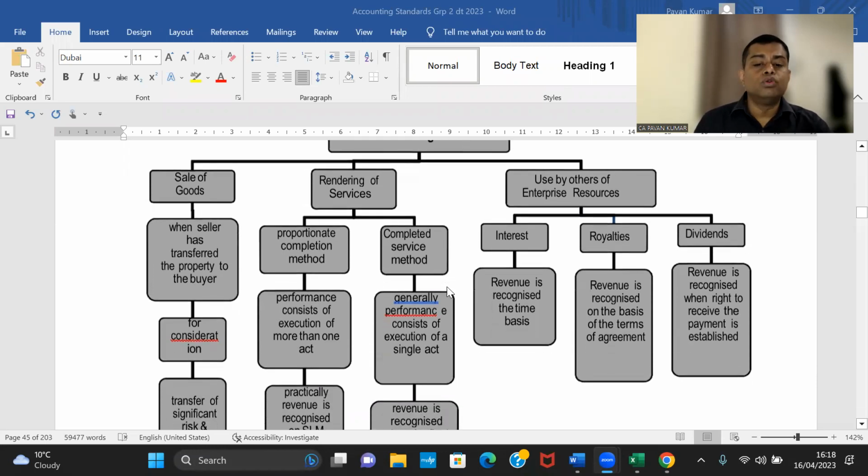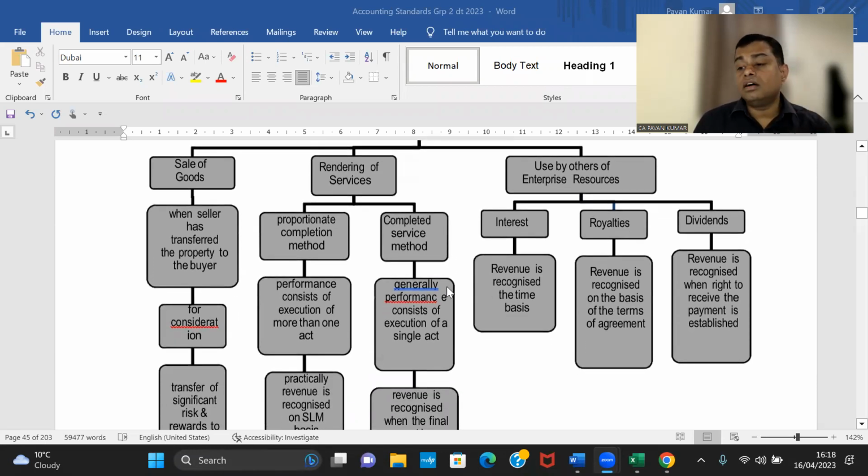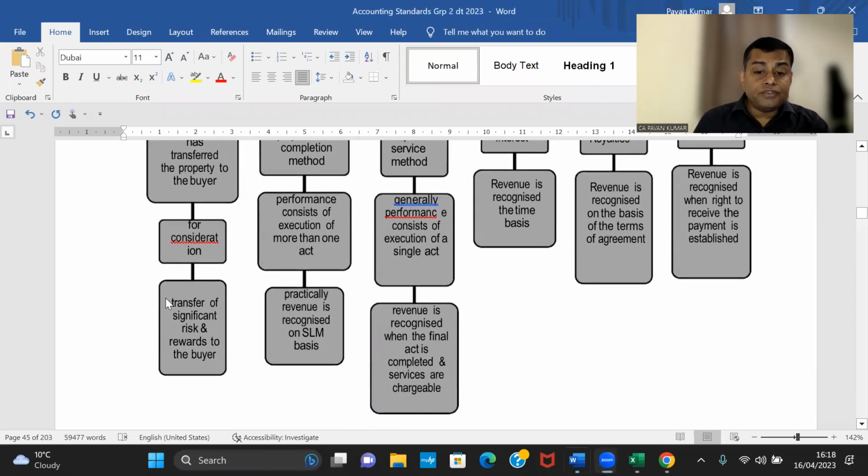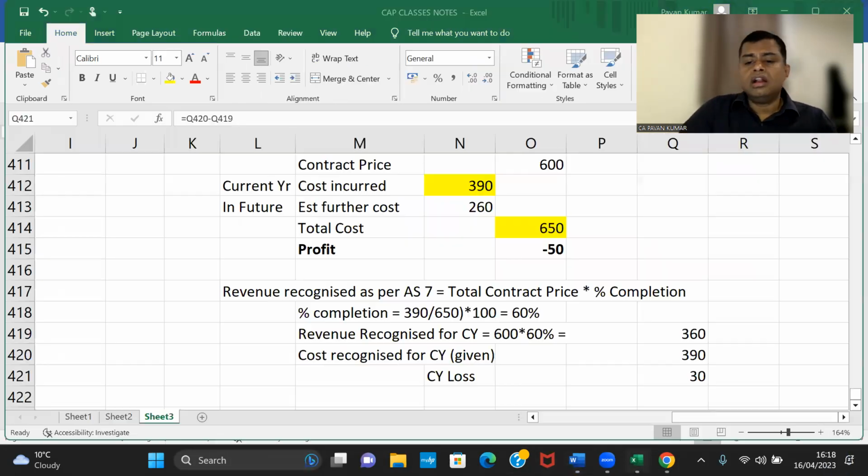Now you can see in sale of goods, when the revenue is recognized, look here. Transfer of significant risks and rewards. When can you say that the ownership in the goods is transferred? So now look here.